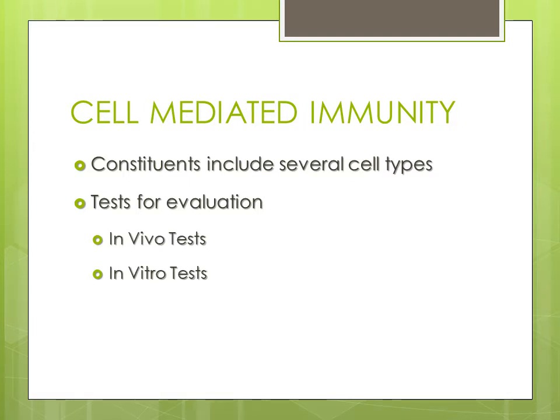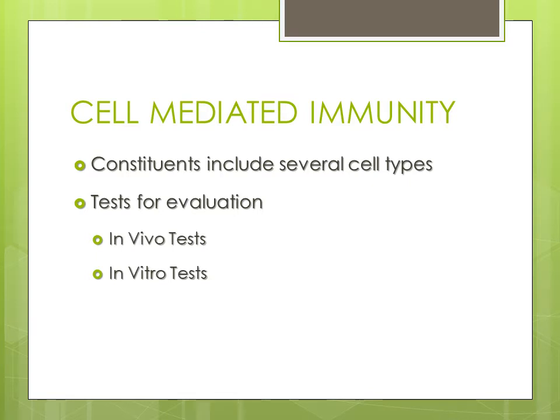So when we have to describe the cell-mediated immunity, we have to study the constituent cells that take part and play a role in it. The most important one being the lymphocytes, the T lymphocytes and the B lymphocytes. B lymphocytes ultimately lead to the formation of immunoglobulin. So T lymphocytes are the most important one. Then comes the role of the macrophages, which are also called phagocytes, which perform the function of phagocytosis.